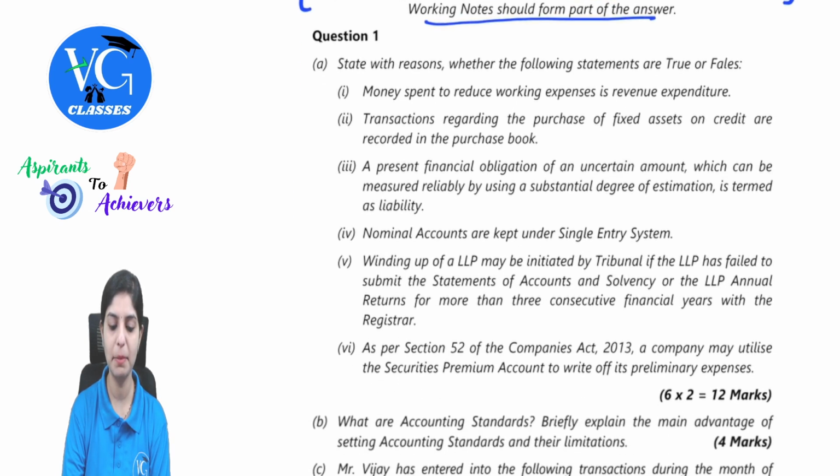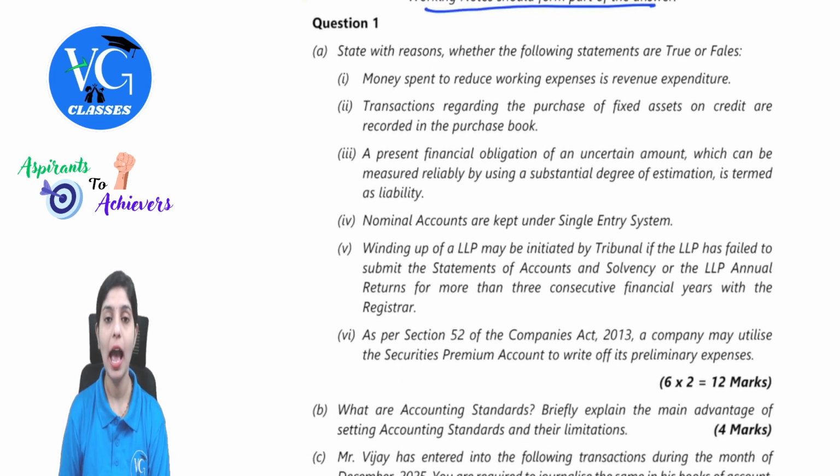So let's begin with question number 1. As we know, the first part would be true or false, which is the most favorite and the easiest scoring part. So let's observe the questions that have been asked in Jan 2026 exams. Each question will be of 2 marks, wherein 1 mark is for answering whether it is true or false, and the other mark will be for the reasoning which you provide.